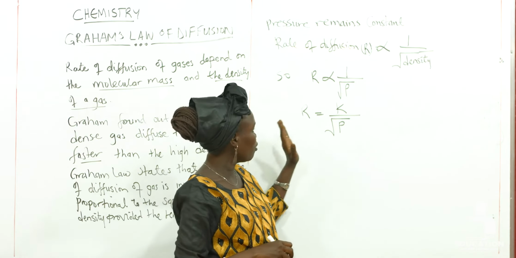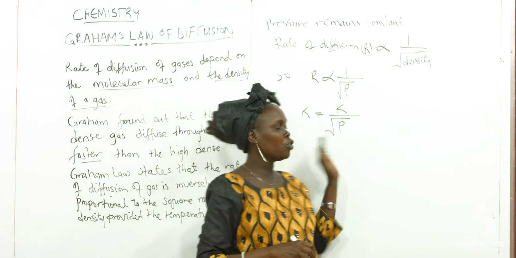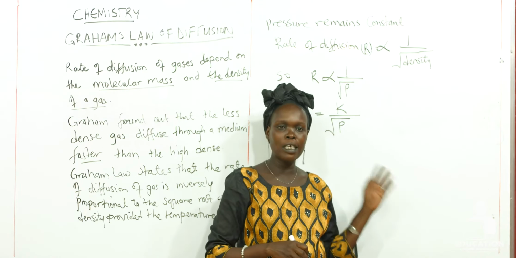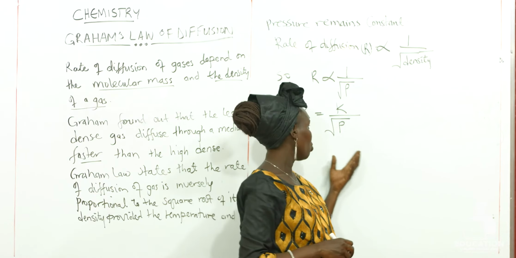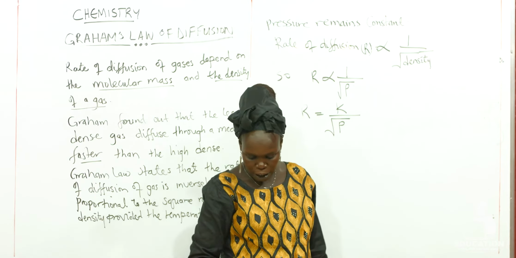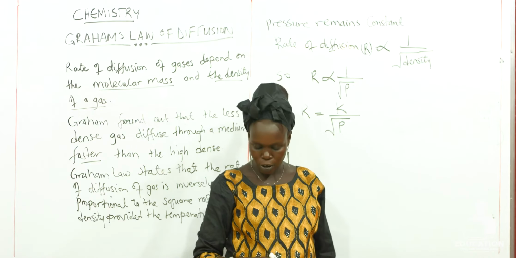After getting this, the rate of diffusion is inversely proportional to the square root of the densities of the gases, so we shall have this as the formula. In this case, we consider K as the constant.